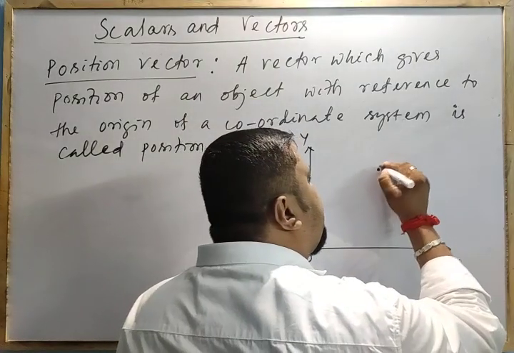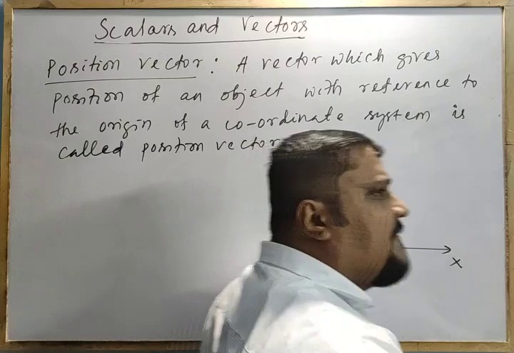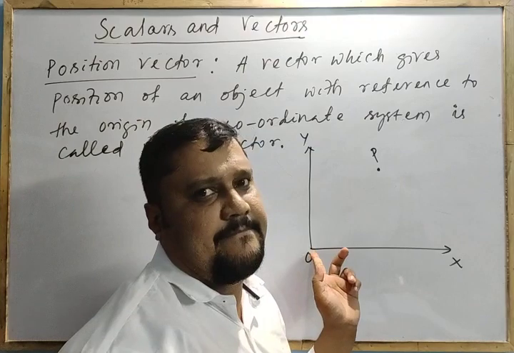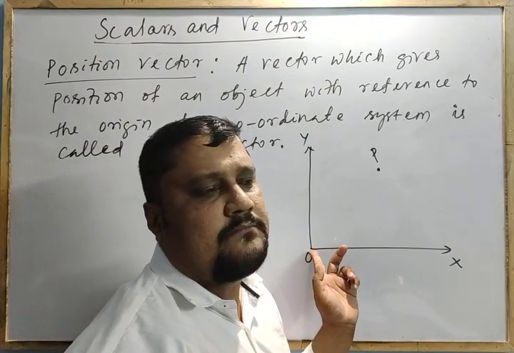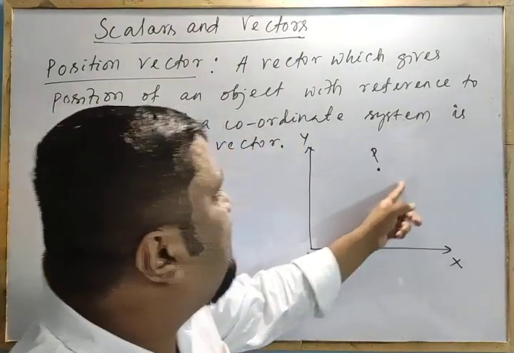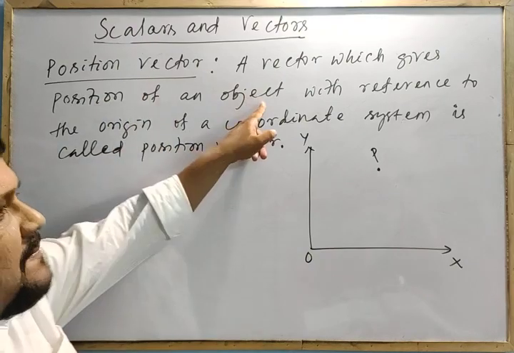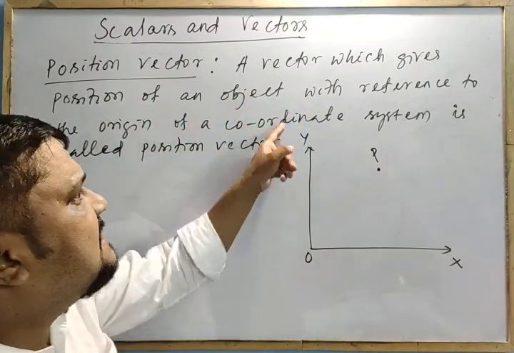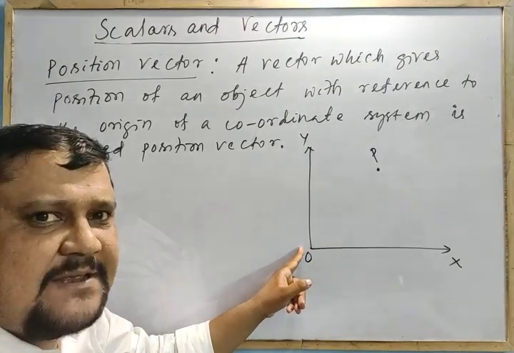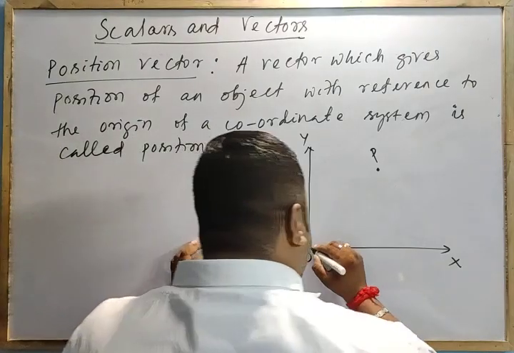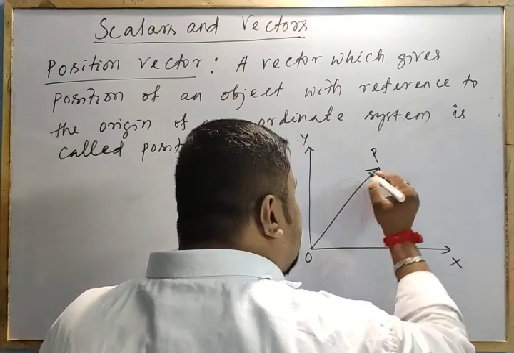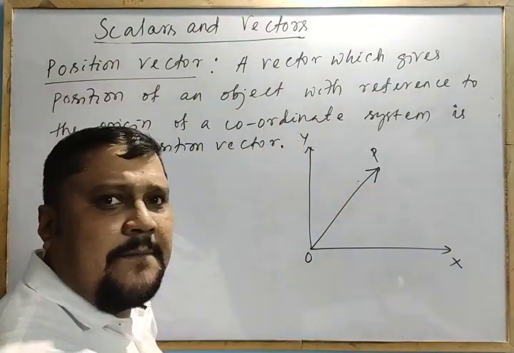Let P be the position of an object and I am the origin, standing here at O. Then the position vector of an object with reference to the origin, I can show like this with an arrow mark. So this is called the position vector.